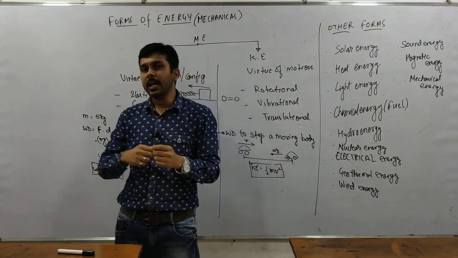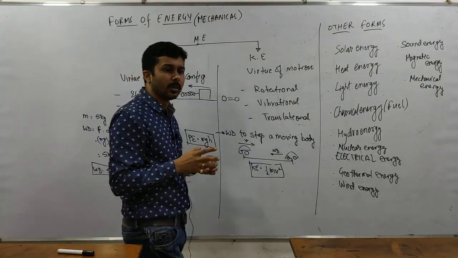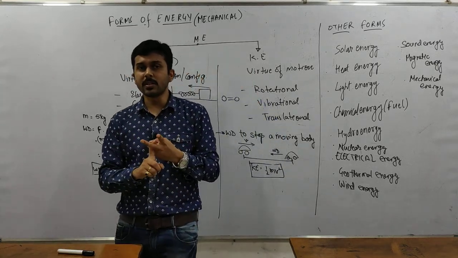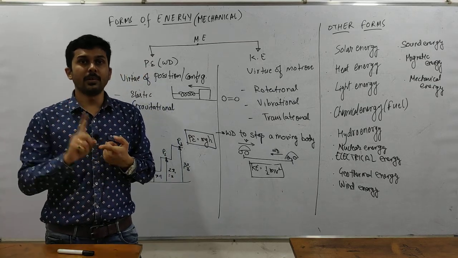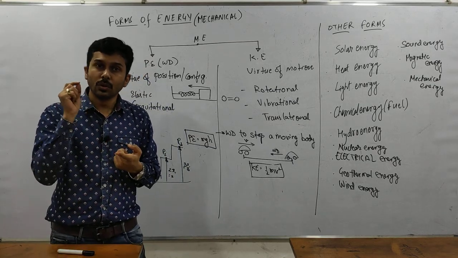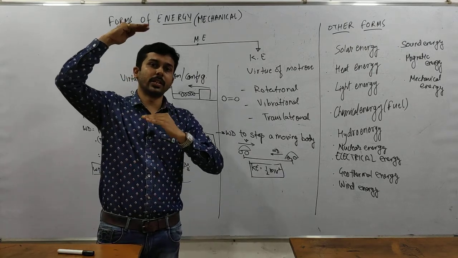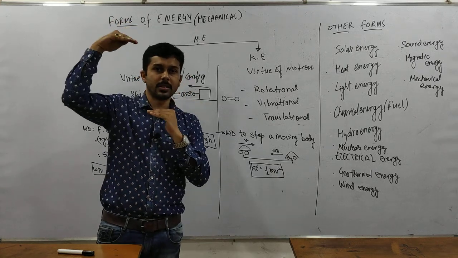You see, energy keeps on converting from one form to the other form. Generally, we talk about two conversions. Conversion number 1, energy is converted into usable form. Conversion number 2, energy converted into non-usable form. Let's assume the same car, when it was at the top of the mountain, starts moving down. Okay?